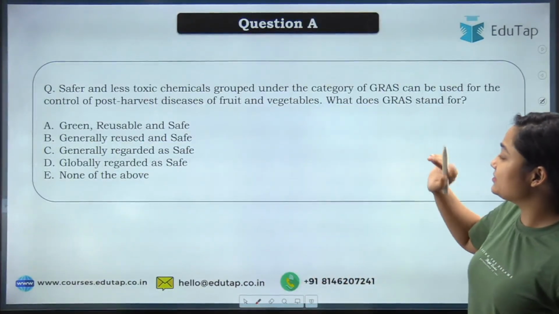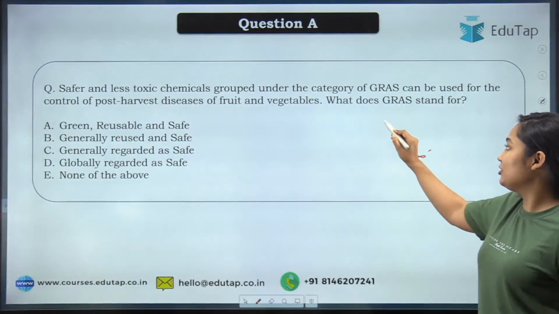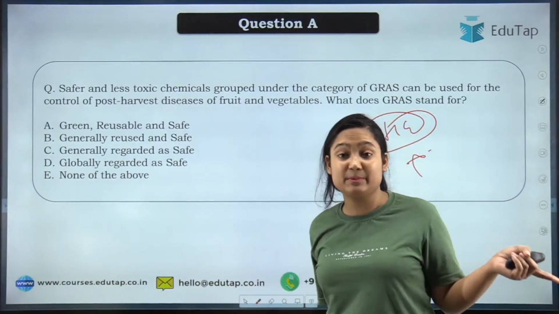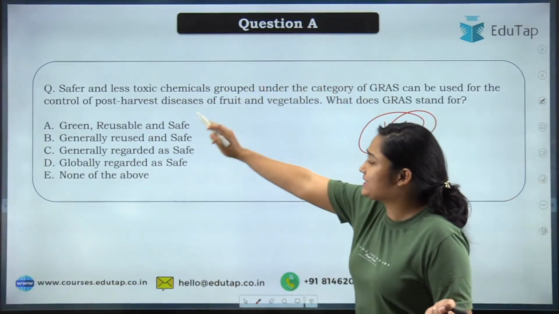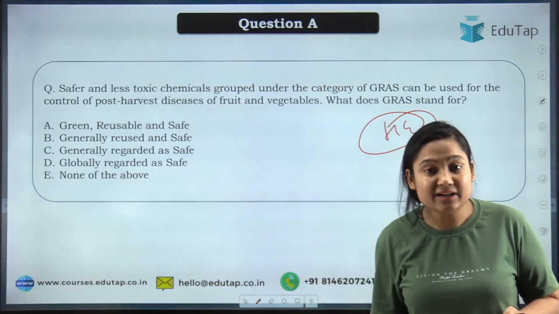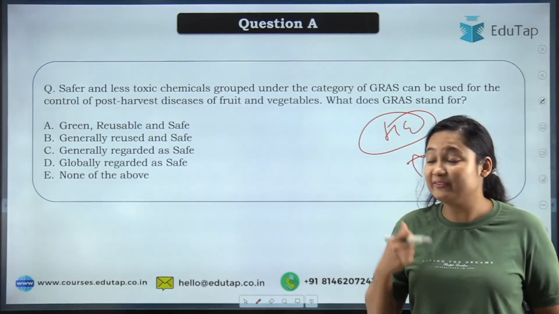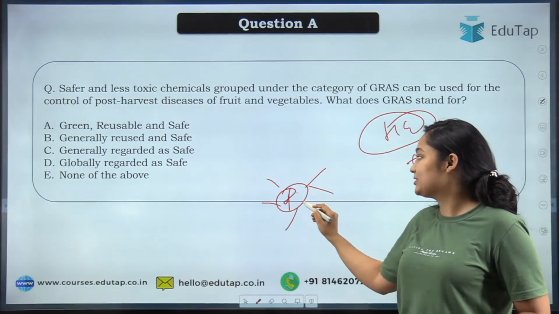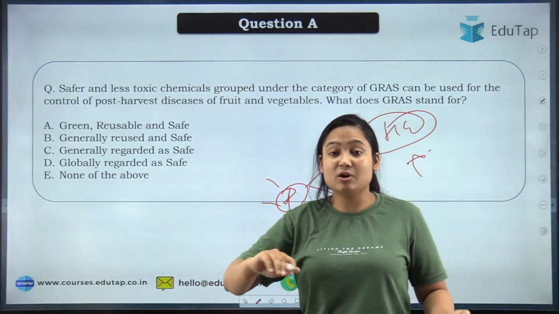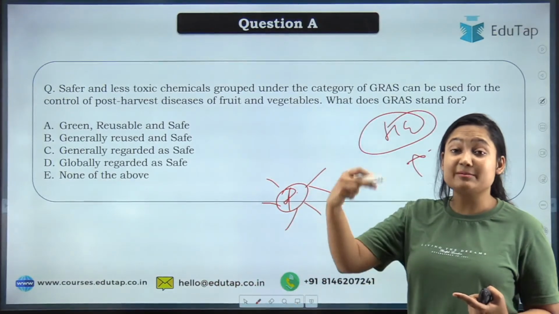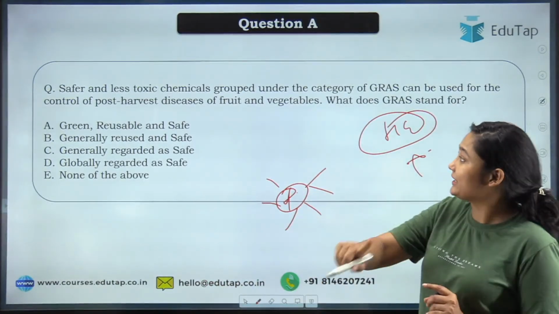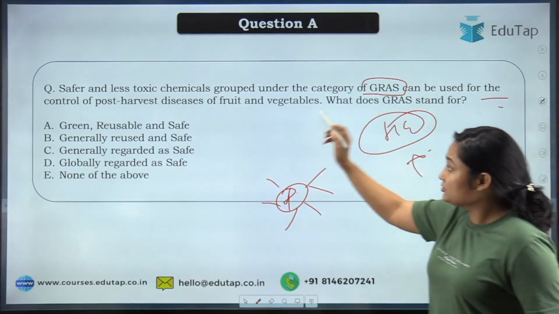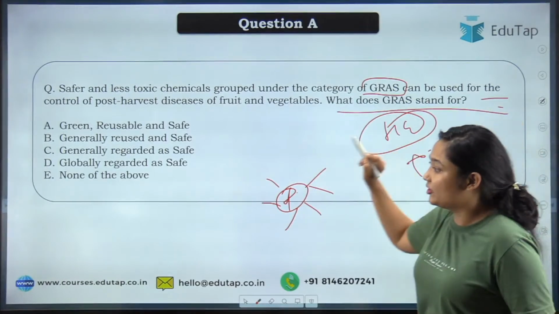So moving to this question, that is your homework question. Since we have talked about the MCP, okay, CIPC we have discussed too. These are toxins. We can't use every chemical that we have on our hand. Let's say fungicide, it doesn't mean we use every fungicide present on the earth on our food products. So some fungicides or other chemicals that we use on our fruit are categorized under the category GRAS, okay, GRAS category. So you will have to tell what this GRAS stands for. So these are your options.